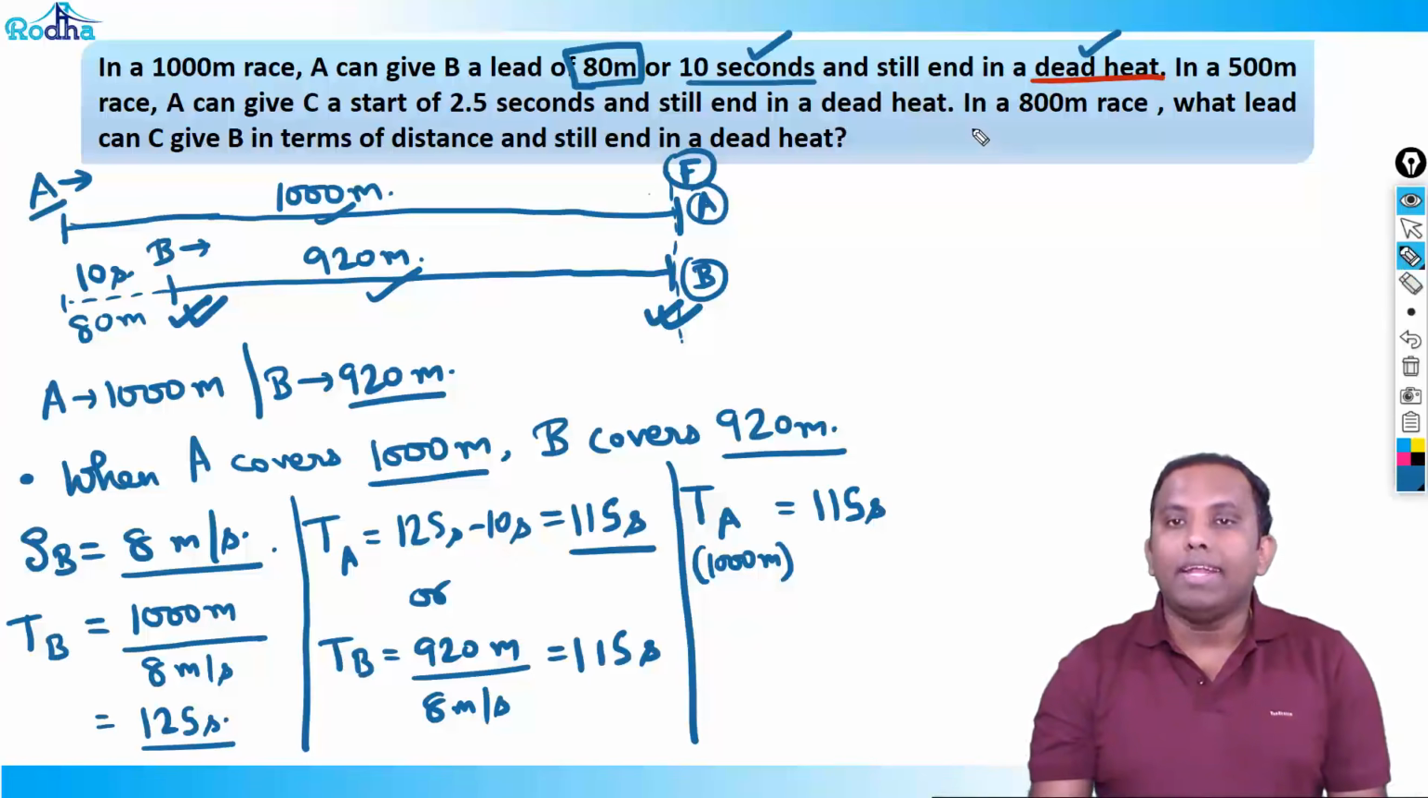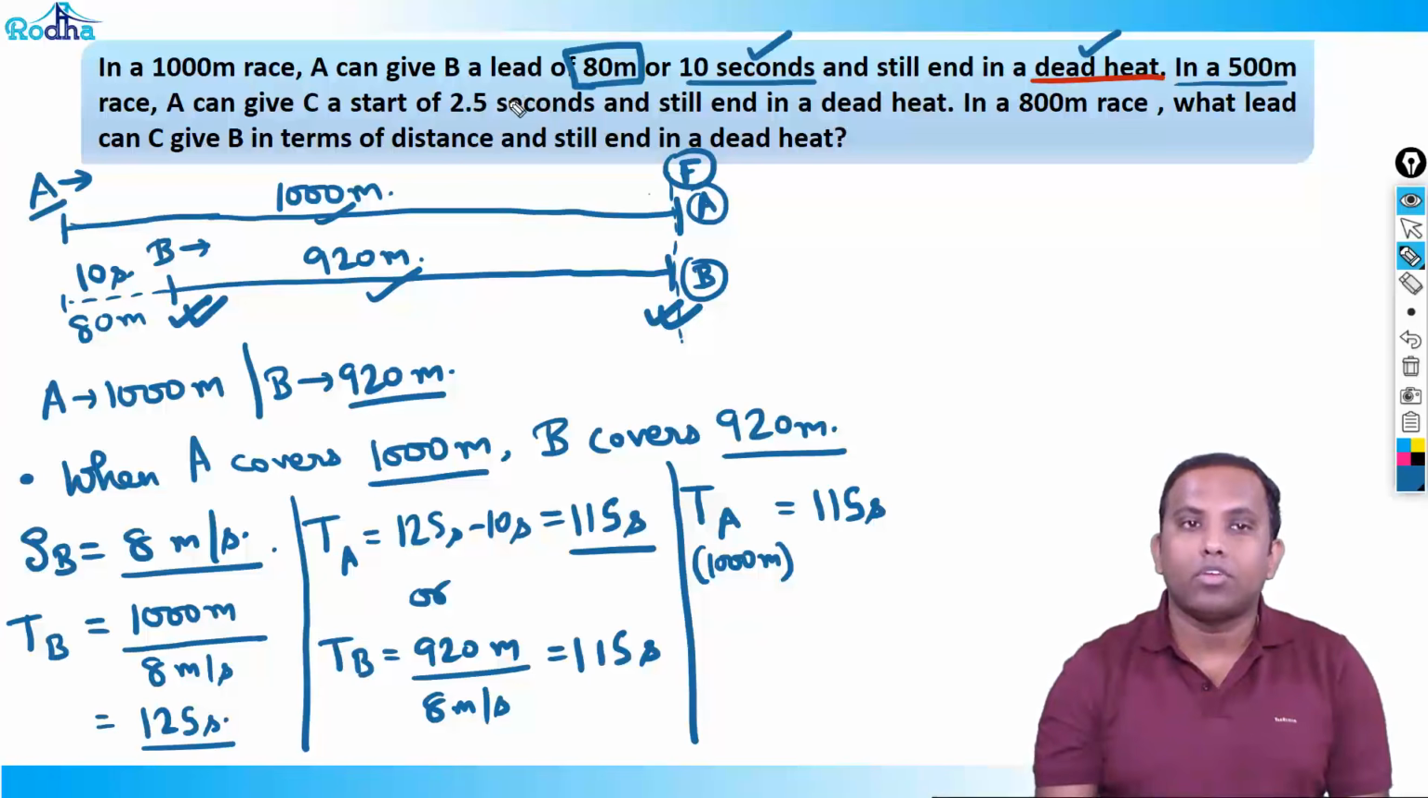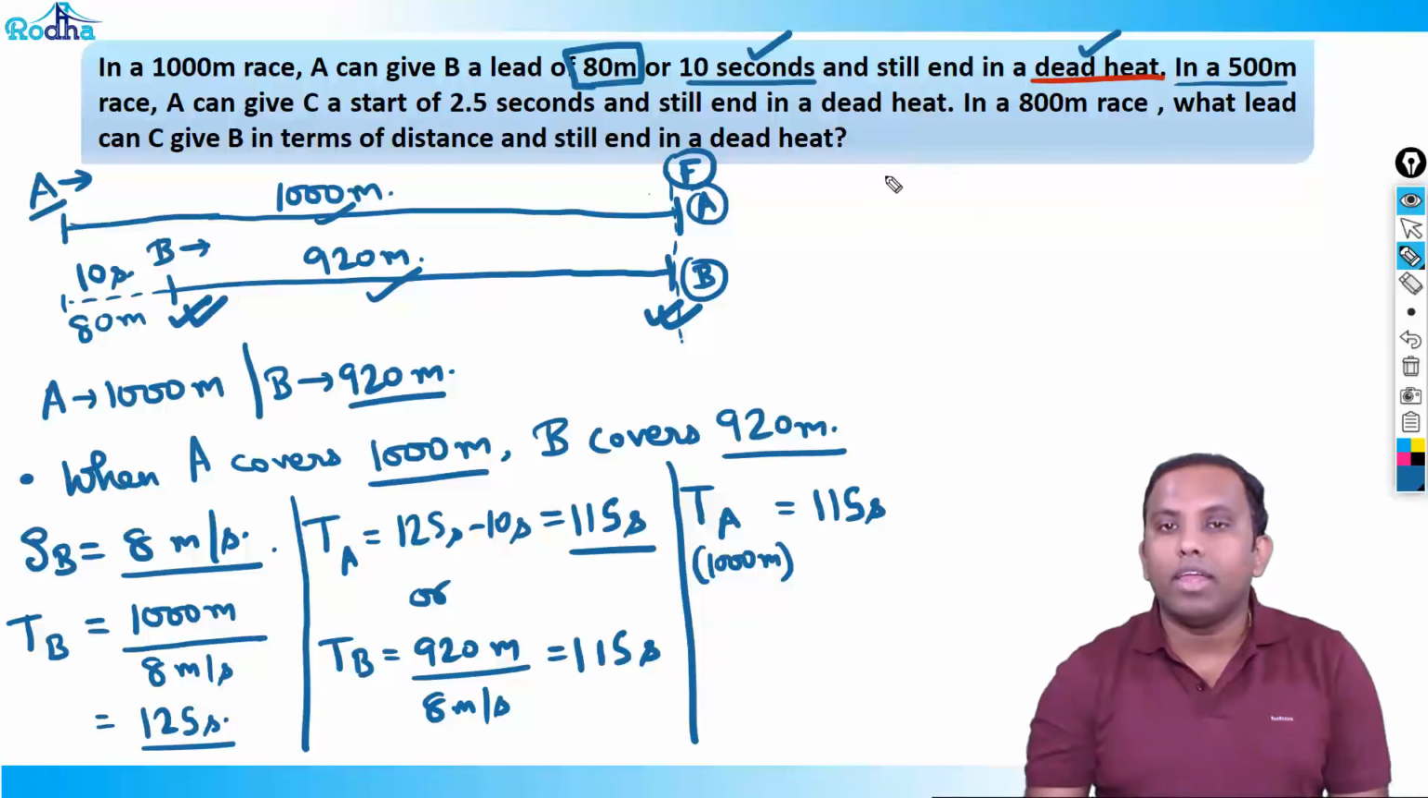Now, in an 800-meter race, what lead can C see? One point is left. In a 500-meter race, A can give C a start of 2.5 seconds and still end in a dead heat. Same thing: in a 1000-meter race, A can cover the race in 115 seconds. Therefore, A can cover a race of 500 meters in how much time? Just half the time. That is 57.5 seconds.